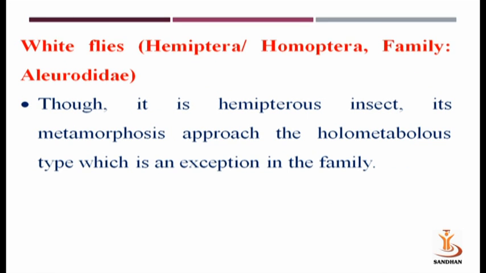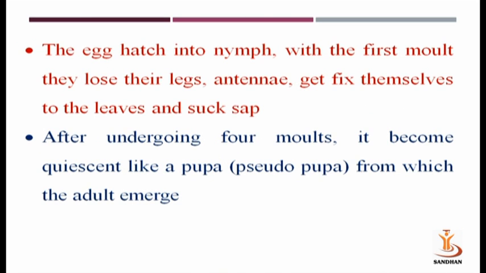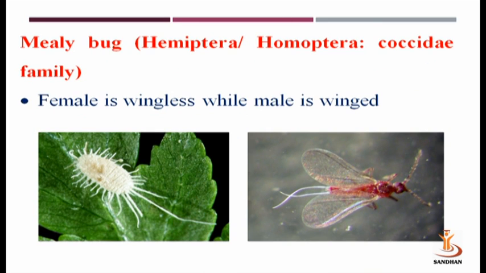Whiteflies, though hemipterous insects, their metamorphosis approaches the holometabolous type, which is an exceptional case in this family, that is Aleyrodidae family. The egg hatches into a nymph. With the first molt, they lose their legs and antennae, and fix themselves to the leaf and suck the cells up. After undergoing 4 molts, it becomes quiescent like a pupa. It is known as pseudopupa, from which the adult will emerge.